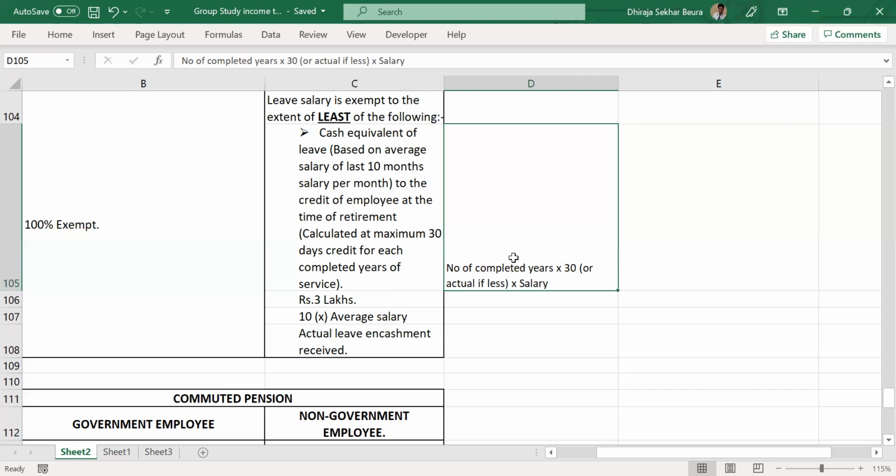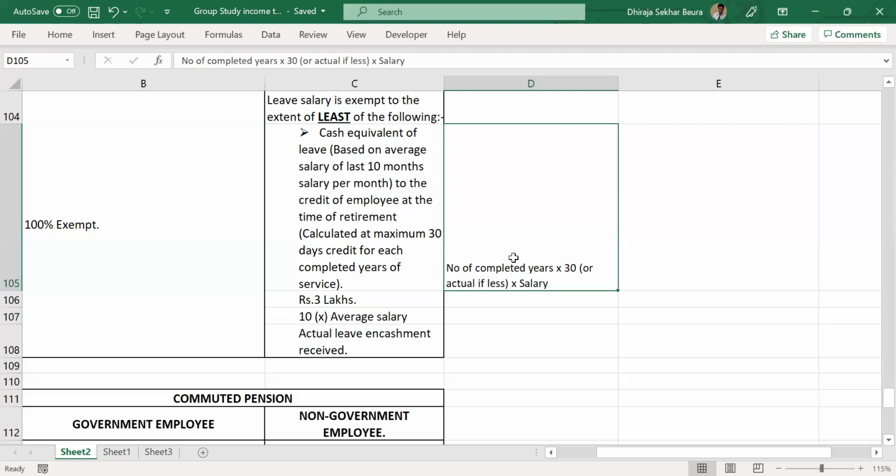What income tax is saying is, whatever exemption we are going to give, we will give a maximum of 30 days. If they're giving less than 30, let's go for less only. If they're giving more than 30, then only 30 will be allowed.